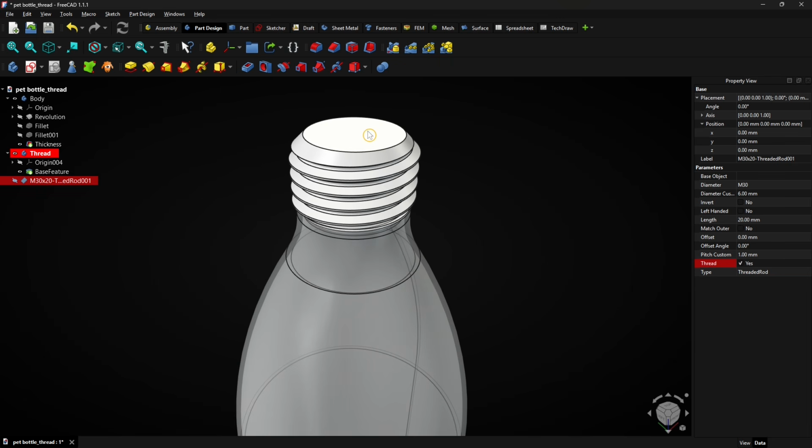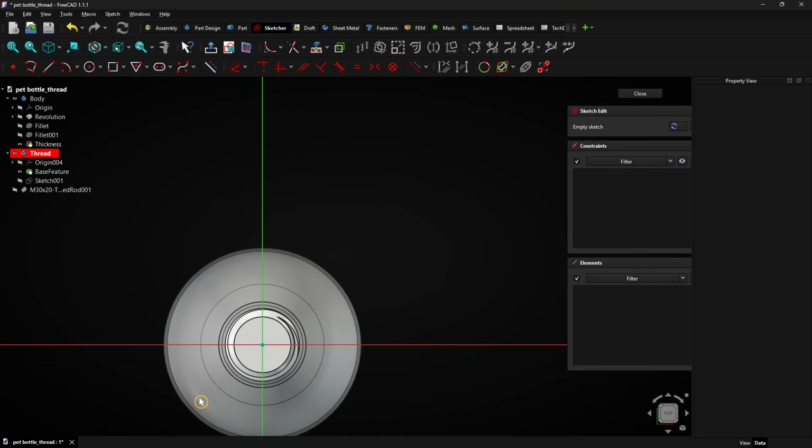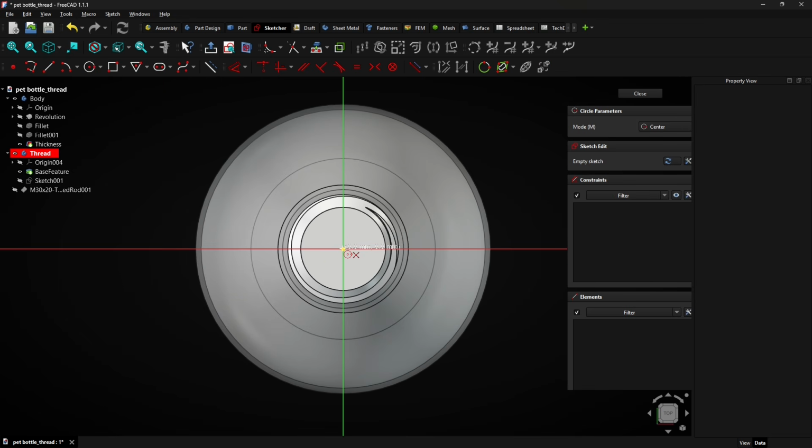Click on the top face of the threaded rod and create a new sketch. And select the Circle from Center tool. Click on the origin, enter a diameter of 25 mm and press Enter to apply. Click on Close to exit the sketch.